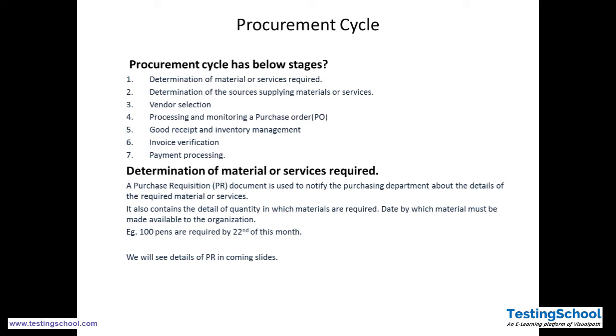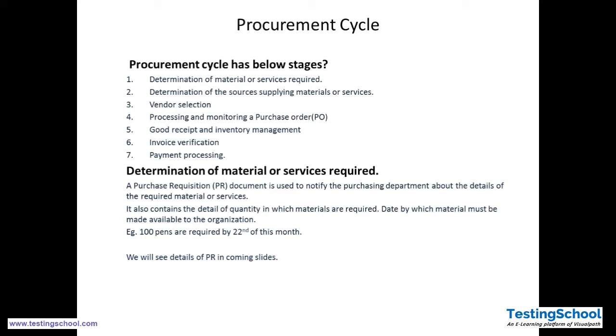It's our organization's people. Either the demand comes from MRP, material requirement planning, or from consumption based planning, or from various other reasons that we will see in further stages. That is part of purchase requisition.